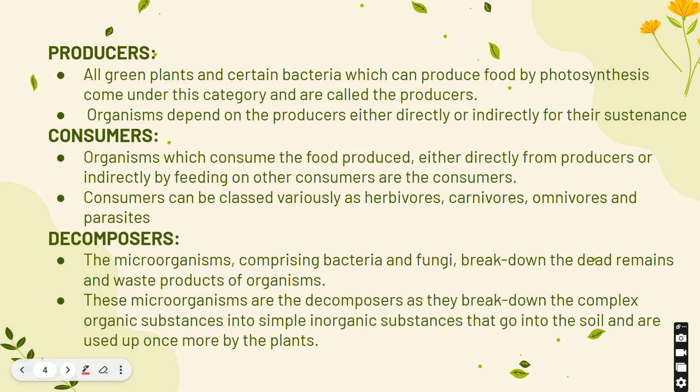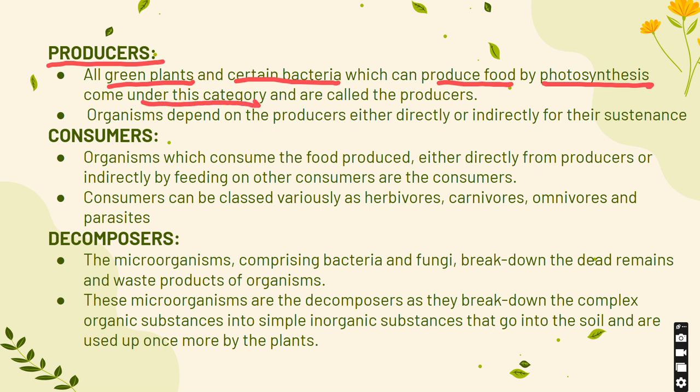Let us look at the basic terminologies in this chapter. Firstly, let us talk about producers. What are producers? All green plants and certain bacteria which can produce food by photosynthesis. All these come under this category and are called producers. So, how do producers produce food? They produce food by the method of photosynthesis. Organisms depend on producers either directly or indirectly for their sustenance.